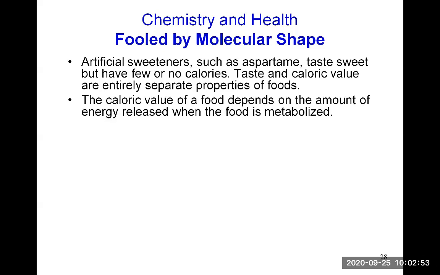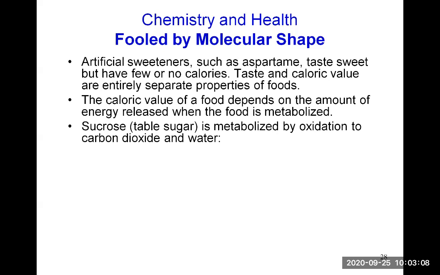The caloric value of a food depends on the amount of energy released when the food is metabolized, which means when the food is digested, broken down into smaller pieces, and then absorbed into the blood. Sucrose, table sugar, is metabolized by being oxidized and forming carbon dioxide and water, according to the following chemical reaction.